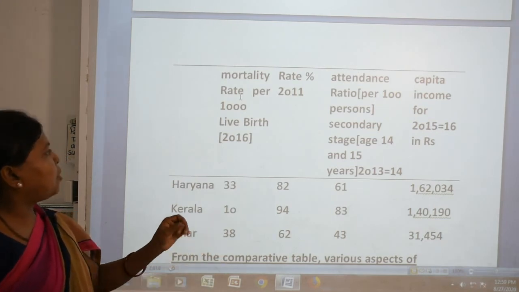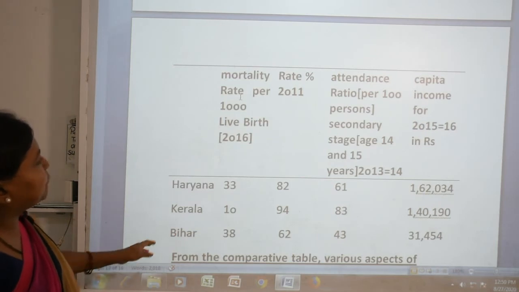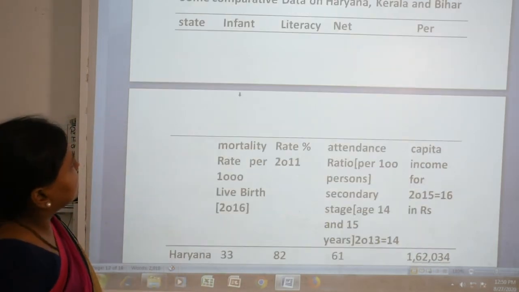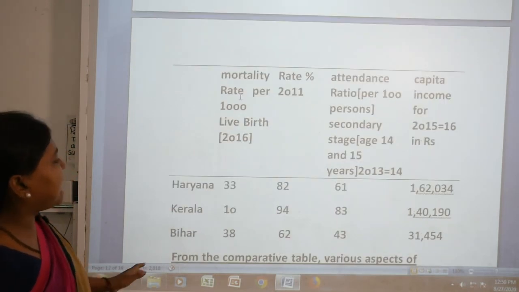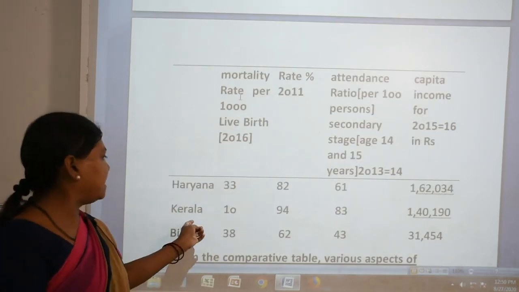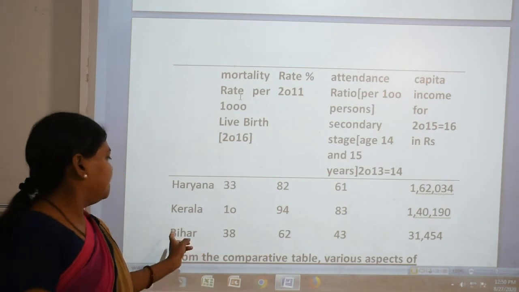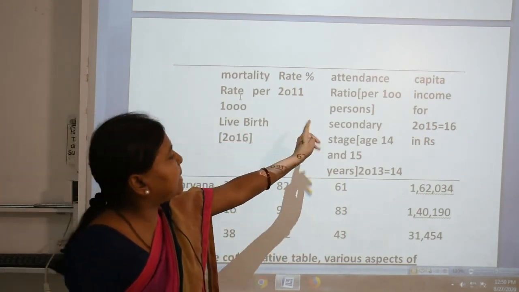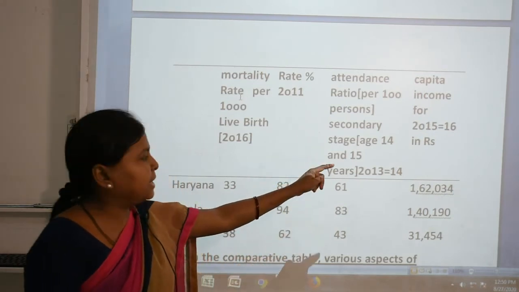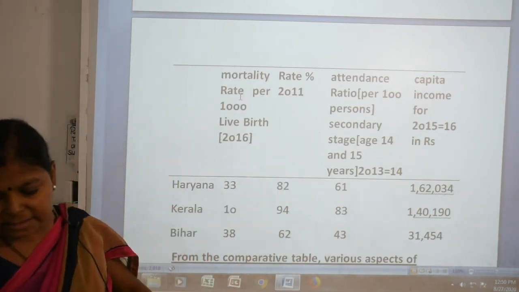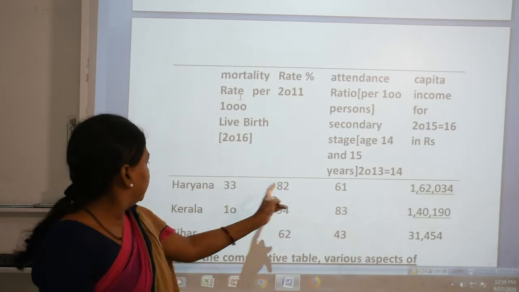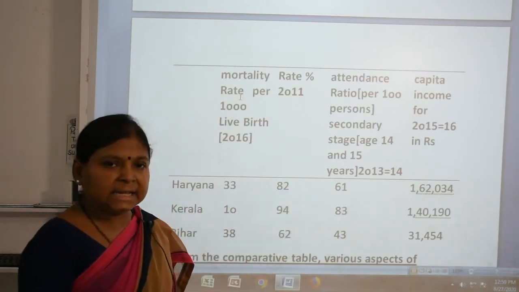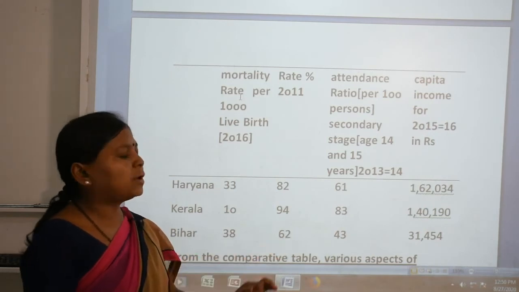Now the literacy rate: Haryana 82, Kerala 94, Bihar 62. Net attendance ratio per 100% at secondary age of 14 and 15: Haryana it is 61, Kerala it is 83 and Bihar it is 43.